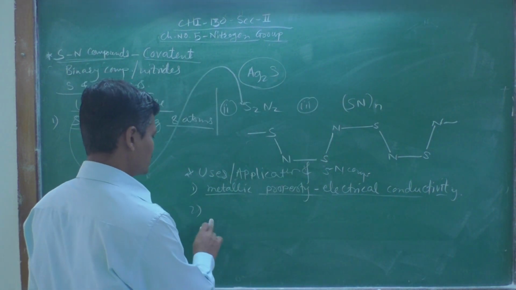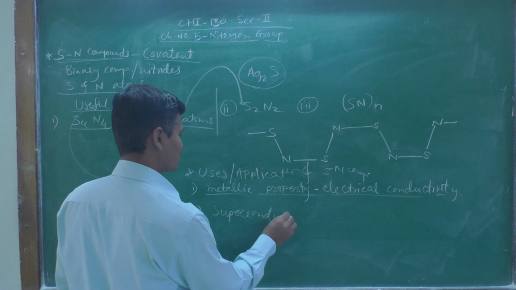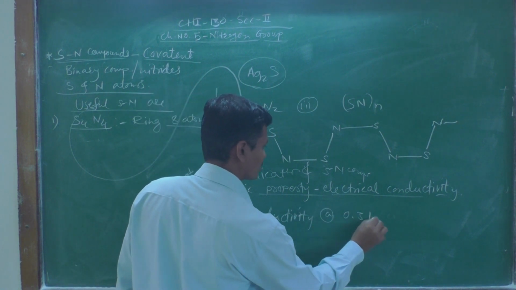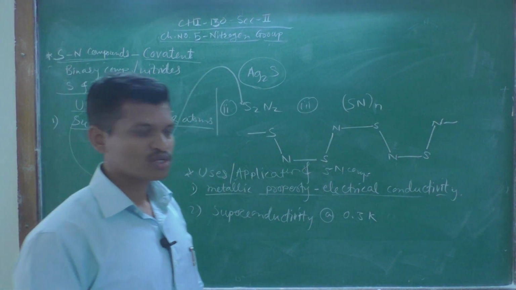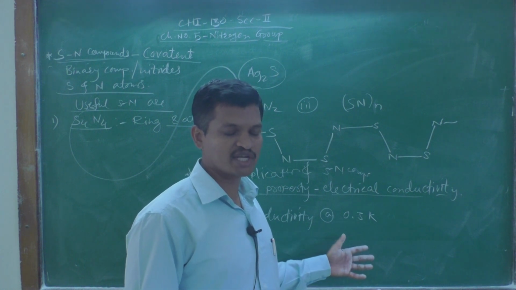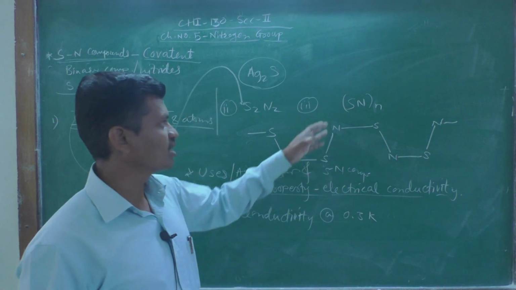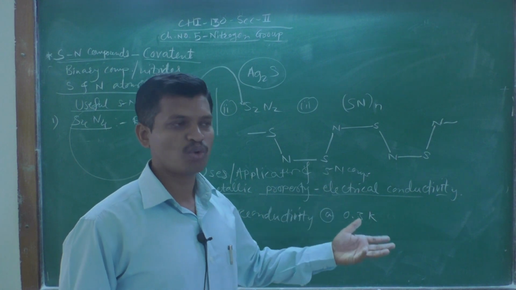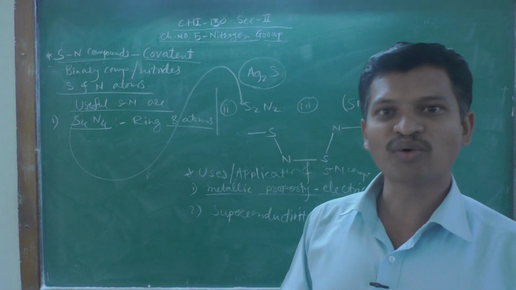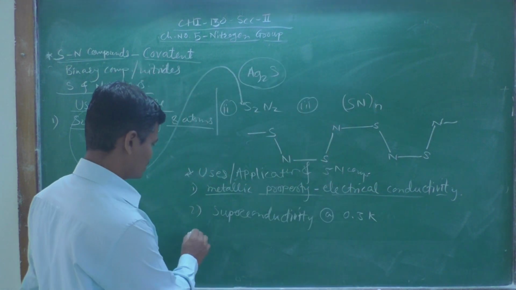Then this polymer shows superconductivity at 0.3 Kelvin. Okay. So at very low temperature, that is near about minus 273 degrees Celsius, which is known as 0 Kelvin temperature, at this lowest temperature, this polymer shows superconductivity. So what is meant by superconductivity? The conductivity without any resistance is called superconductivity. Okay. So this is the second application.